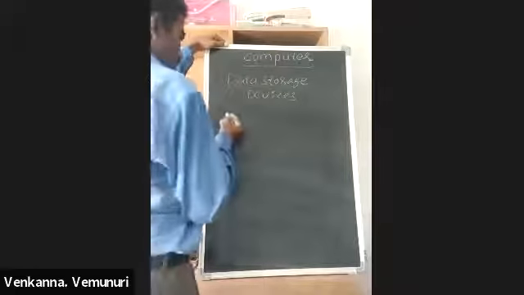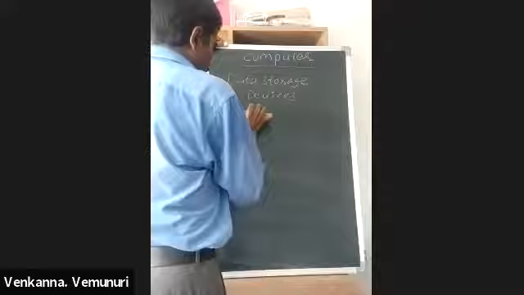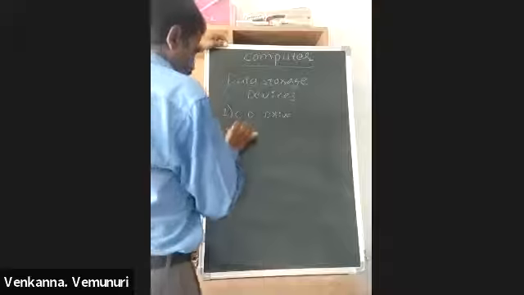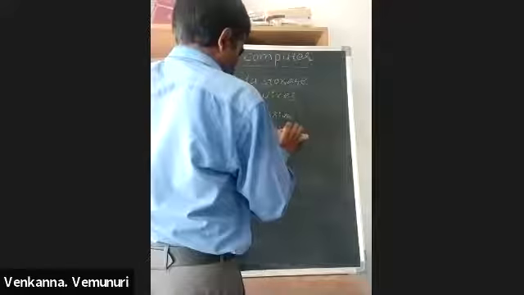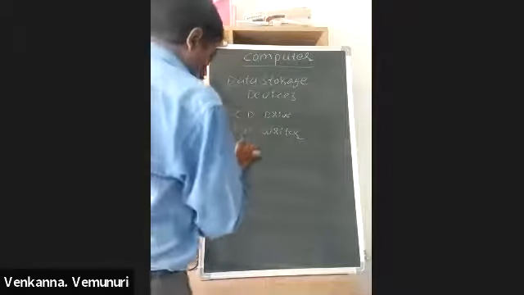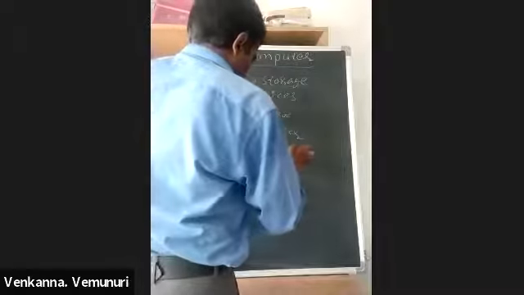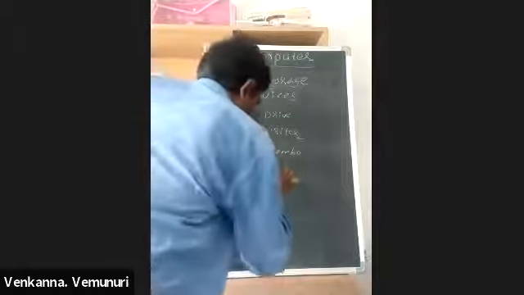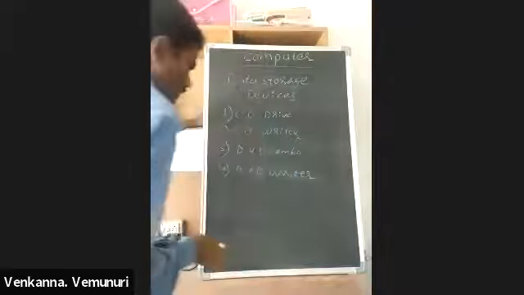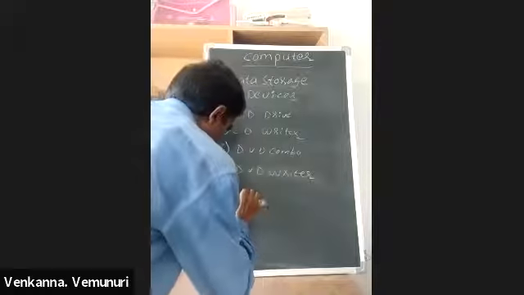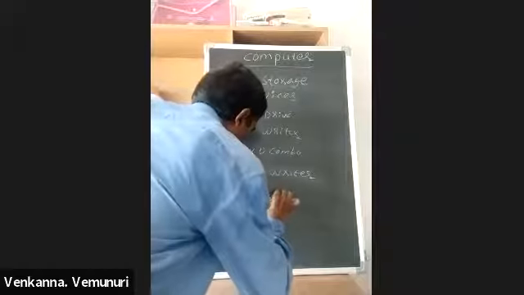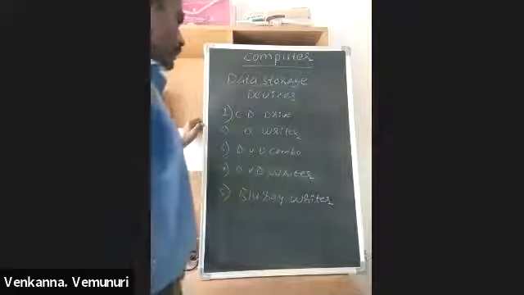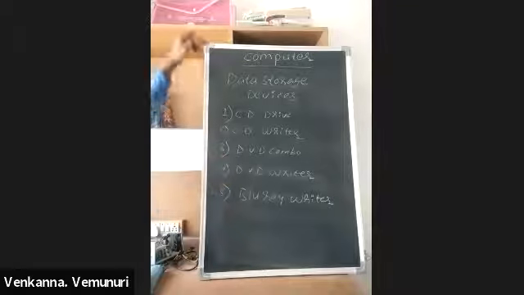In the optical data storage devices, the first one is the CD drive, the second one is the CD writer, the third one is the DVD combo, the fourth one is the DVD writer, and the fifth one is the Blu-ray writer. These are optical data storage devices.